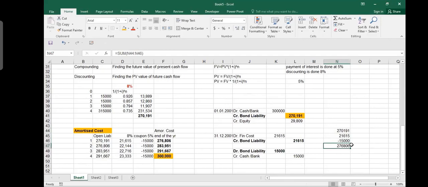It gives you 277. This is the same number as you get here, like here and here. This goes to the income statement, 21,000. Your finance cost should have been 21,000, but you paid 15,000 only. The remainder is added into the principal liability, and that's how your liability is increasing. In 4 years, it will be shown as 300,000.